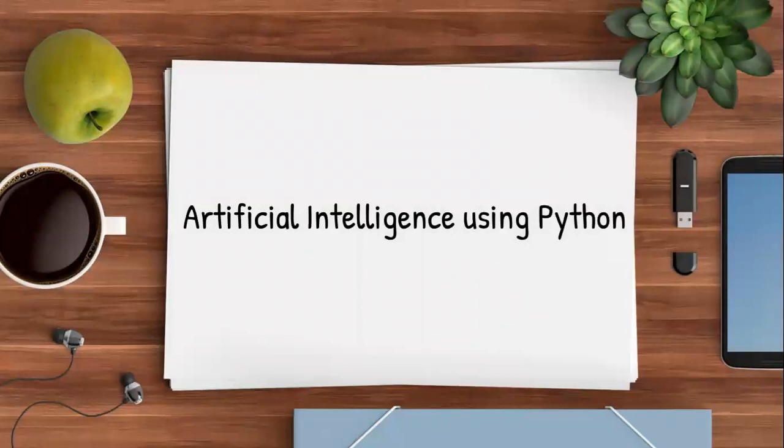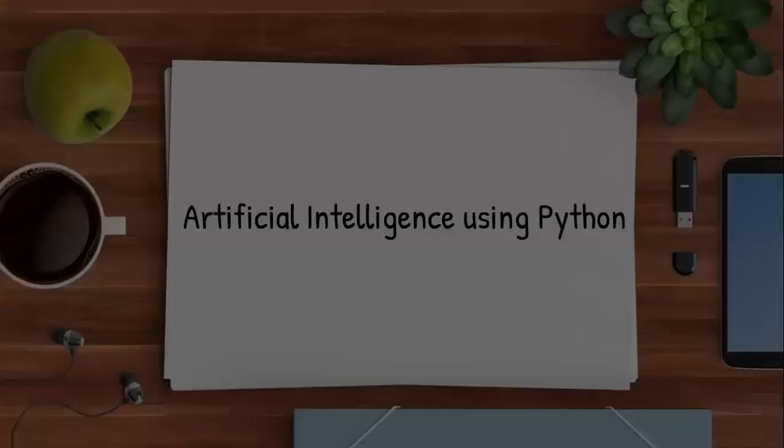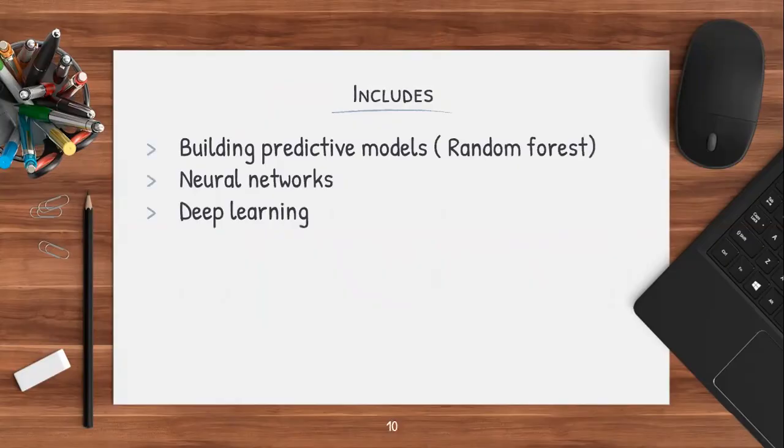Next module is artificial intelligence using Python. In this module, we will talk about building predictive models, then neural networks, and deep learning. We will use the scikit-learn library for developing the predictive models. Specifically, we'll talk about the random forest algorithm, which is a machine learning algorithm.